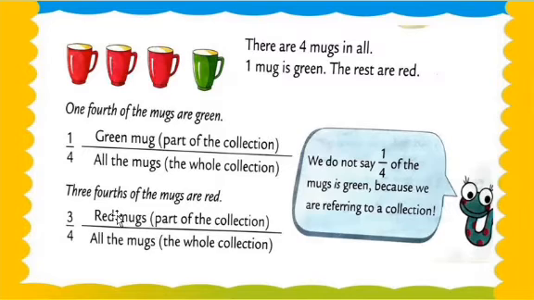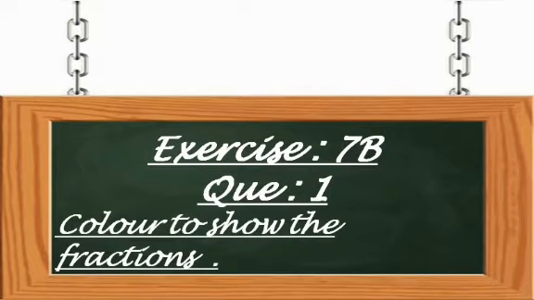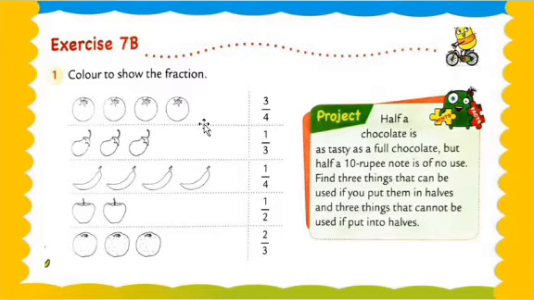Now we move on to the further questions, my dear students. The fraction of collections is done. Now we move on to exercise number 7b. Question number 1, color to show the fraction. What is question number 1, my dear students? Color to show the fractions means here that we have to color all these vegetables to show the fraction. Understood, my dear students? Now let's check.